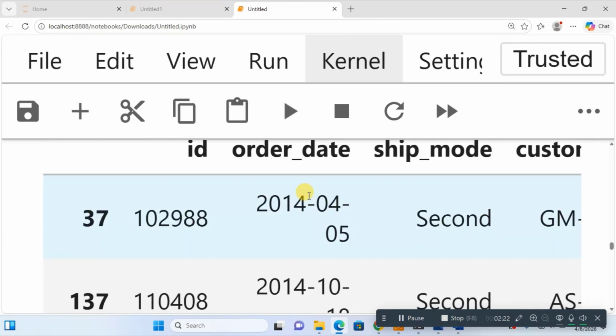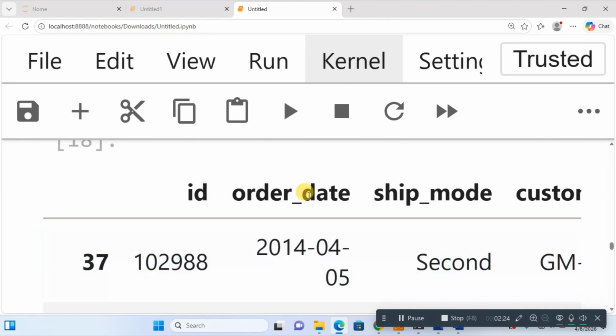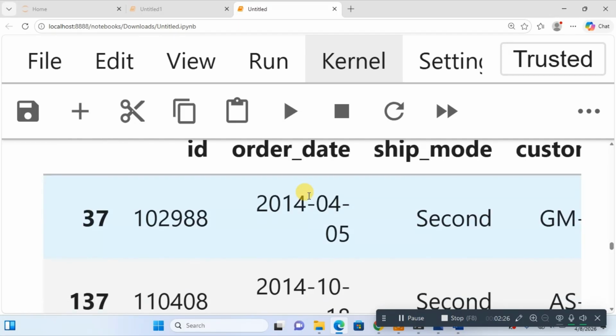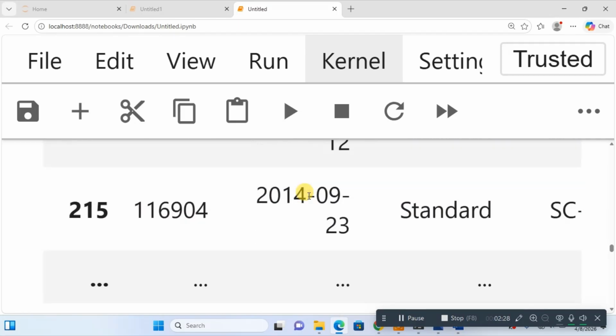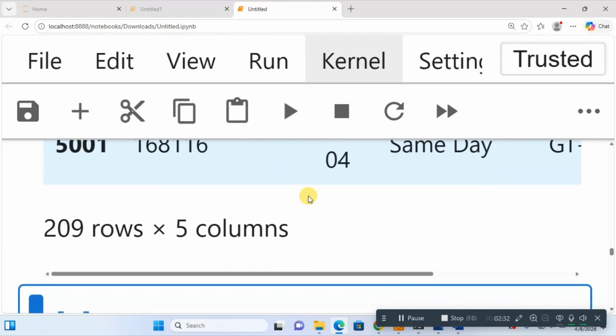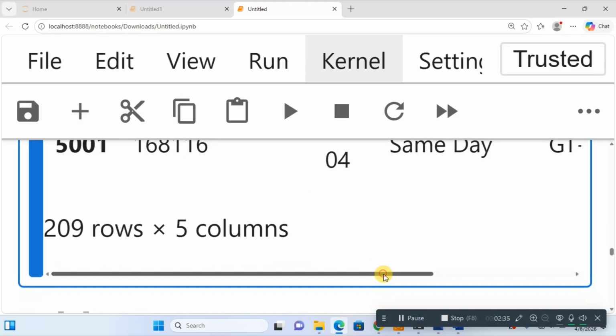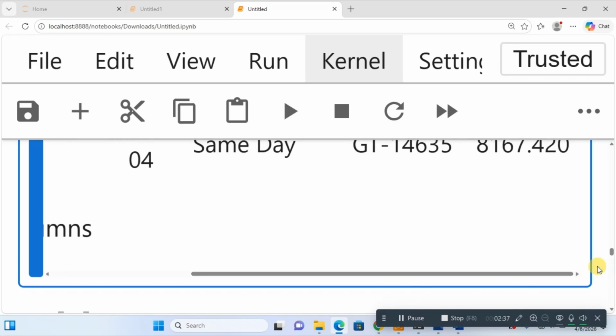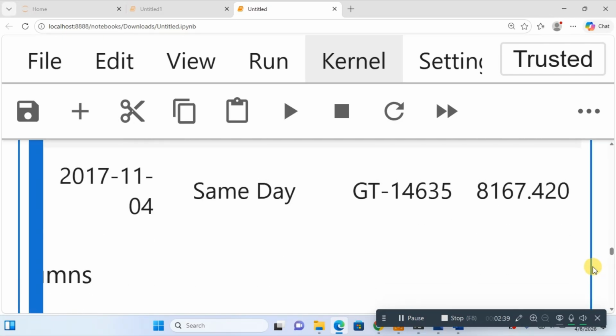So we have the name of the customers here, the dates when that purchase was made, so we have the customers, we have their names, and we have the amount.